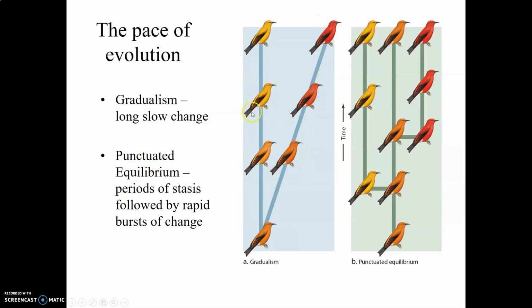While there is some evidence that a concept called punctuated equilibrium also may explain this, and punctuated equilibrium is where we have long periods of stability followed by rapid bursts of quick evolutionary change. There are probably truths found in both of these examples of the pace of evolution.